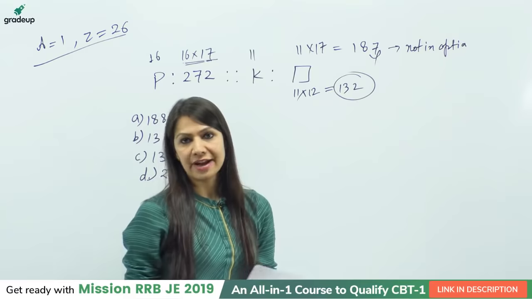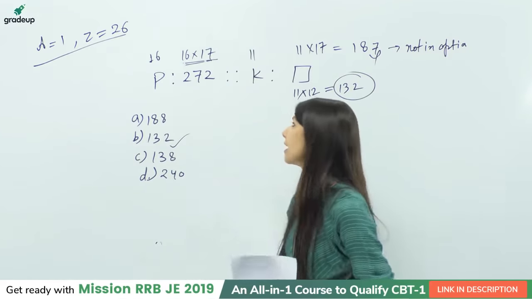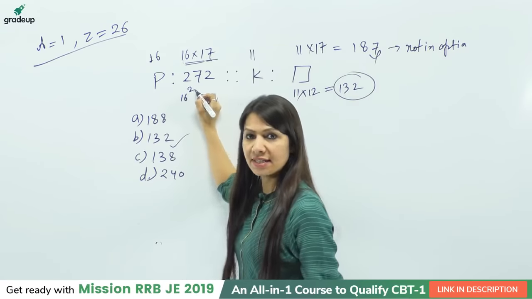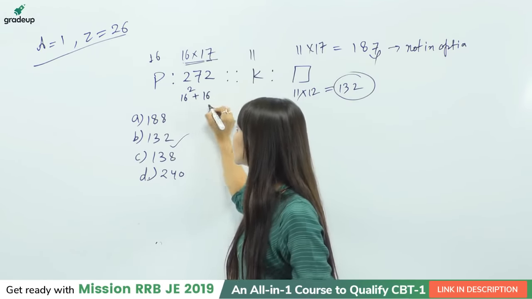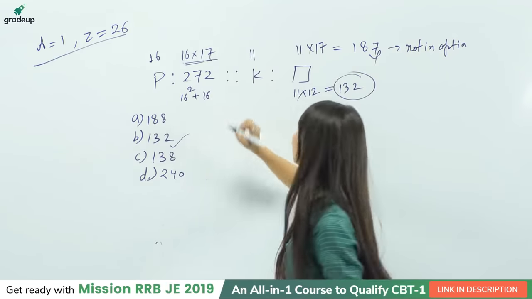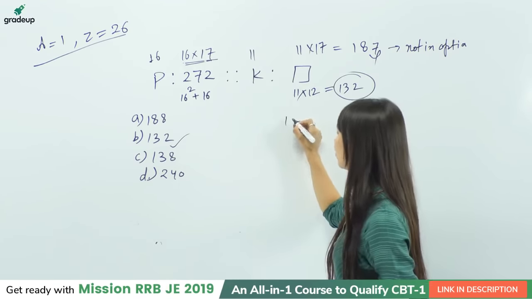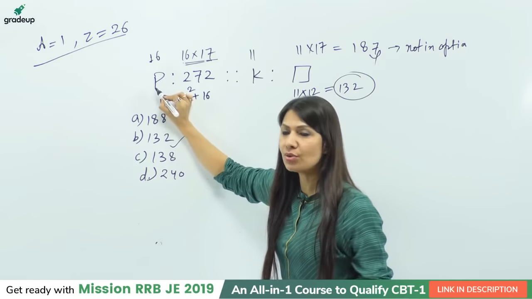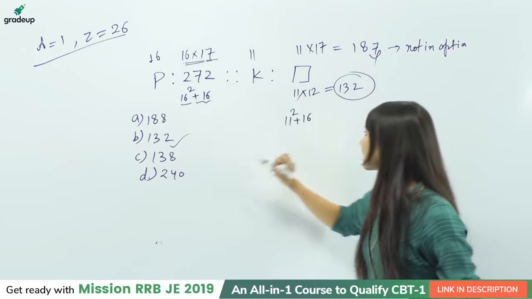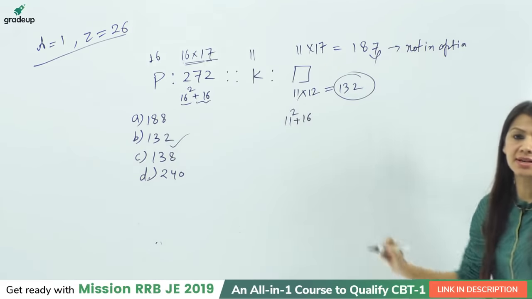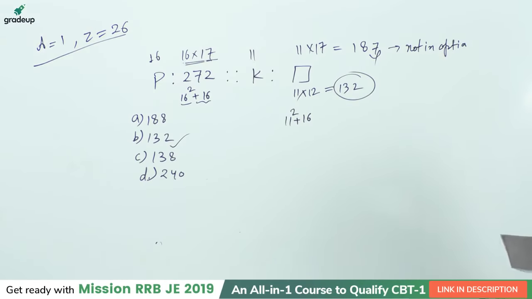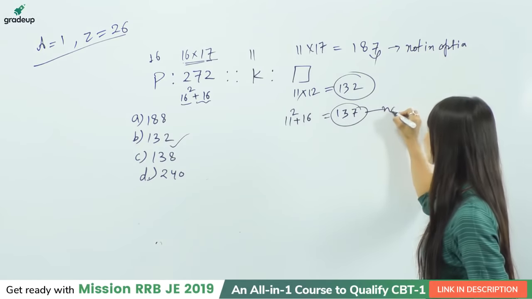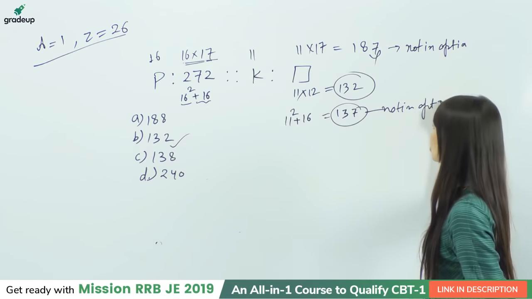Yes, very right, Varun. Yes, Deepak, very correct. So the next solution can be like this. If you take the square of 16 and add 16, 16 square plus 16, it will give you 272. In the same way, I can think of one more point here. It can be 11 square plus 16, the square of the place value and the addition of 16. But 11 square is 121 and the addition of 16 will give you 137, which is again not an option. So we need to think in a different manner.